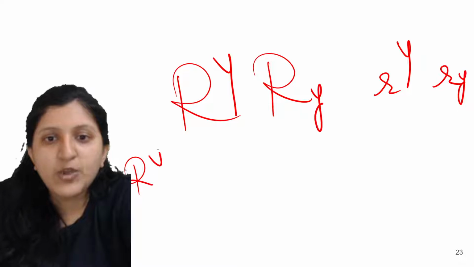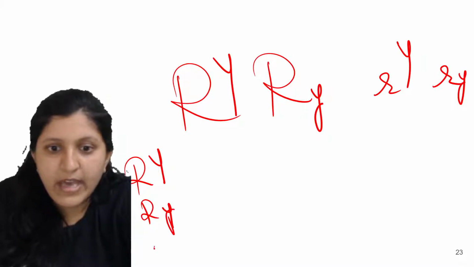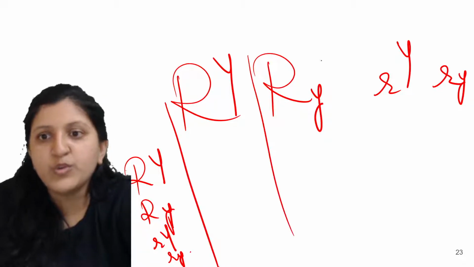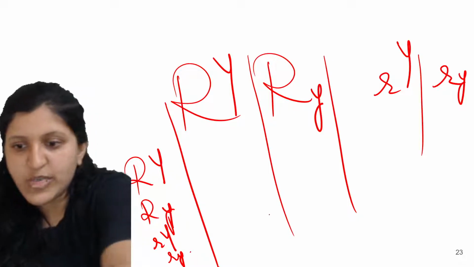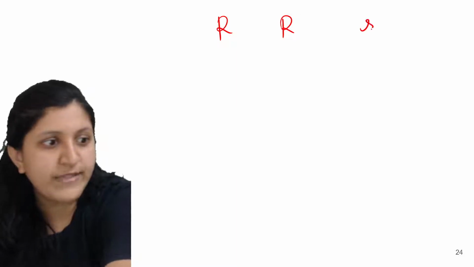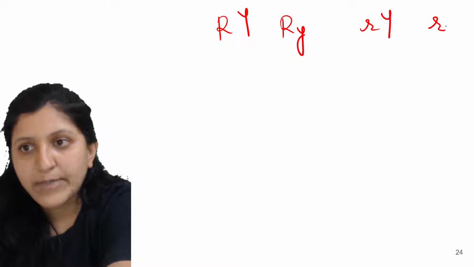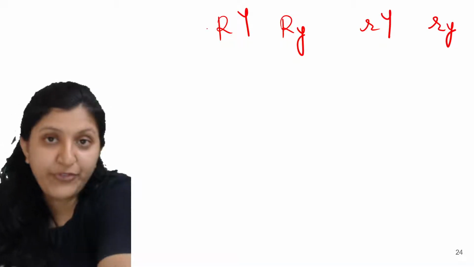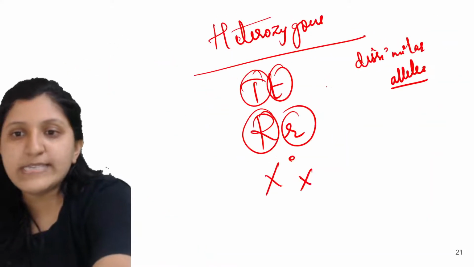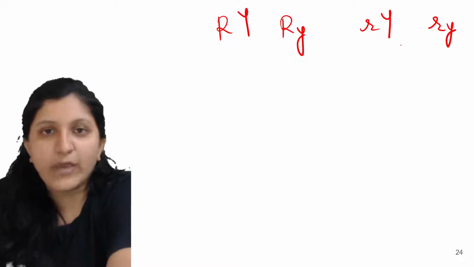The same gametes you will write on the other side. So this way also you can make a combination. I'll just write it neatly here: two of the capital R's and two of the small r's, one capital Y, one small y, one capital Y, one small y. This is the way you form a gamete. If you are getting confused, you can just follow this.